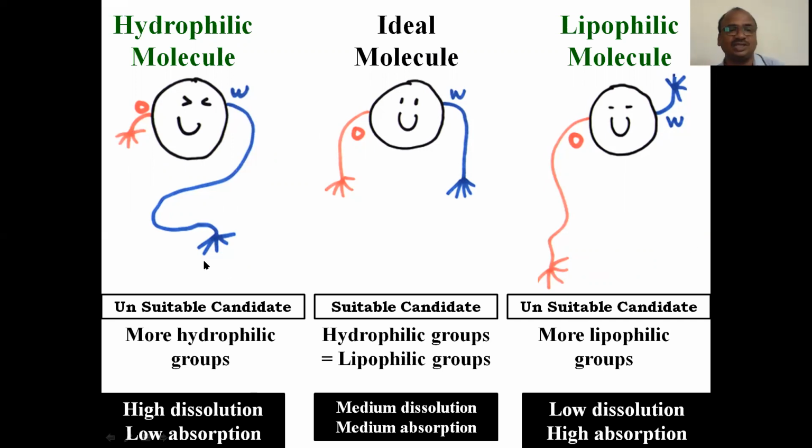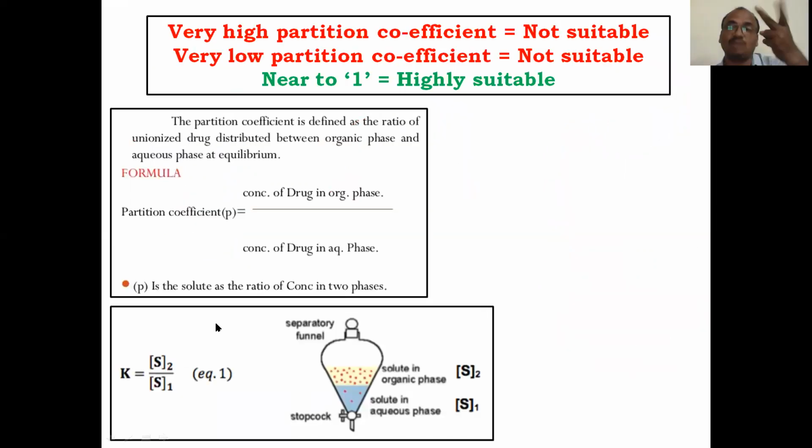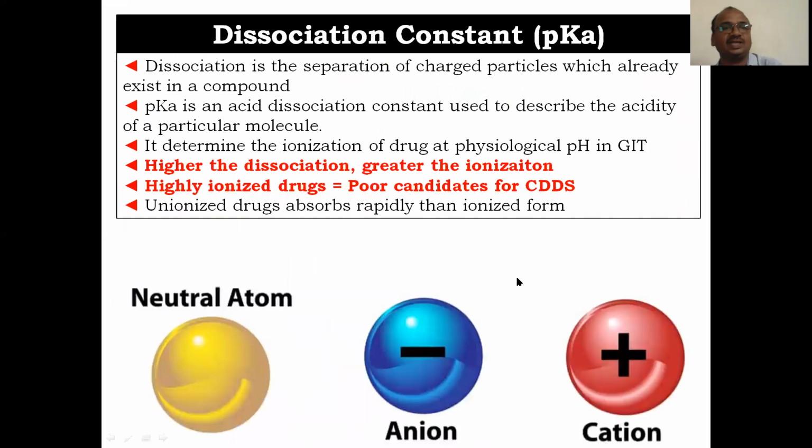These are not suitable. You have to do some more modifications, then only you can prepare them. Very high partition coefficient is not suitable. Very low partition coefficient is also not suitable. Near to 1. This is the partition coefficient formula that we know very well: concentration of the drug in the organic phase divided by concentration of the drug in the aqueous phase. If it is near to 1, that is, both are almost equal, then it is highly suitable as a candidate.